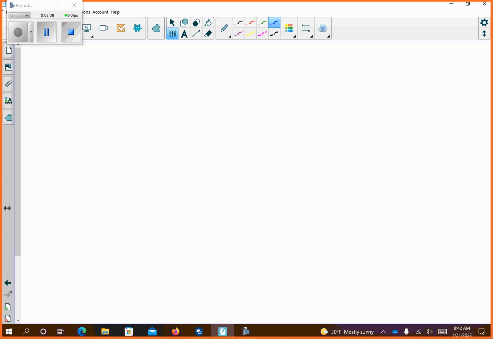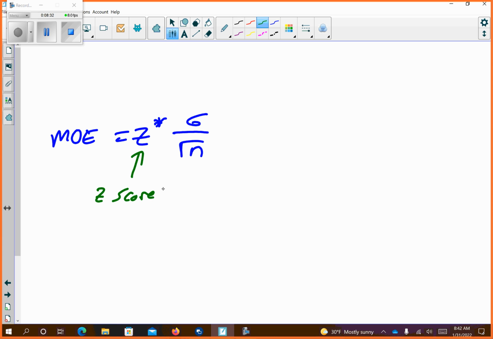The margin of error, MOE, becomes a critical value multiplied by the standard error of the mean. So this is going to be Z star times the standard deviation over root n. This is our Z-score, and a Z-score can be like a standard deviation that we can find. A standard deviation doesn't have to be a whole number. Z-scores account for the other things.